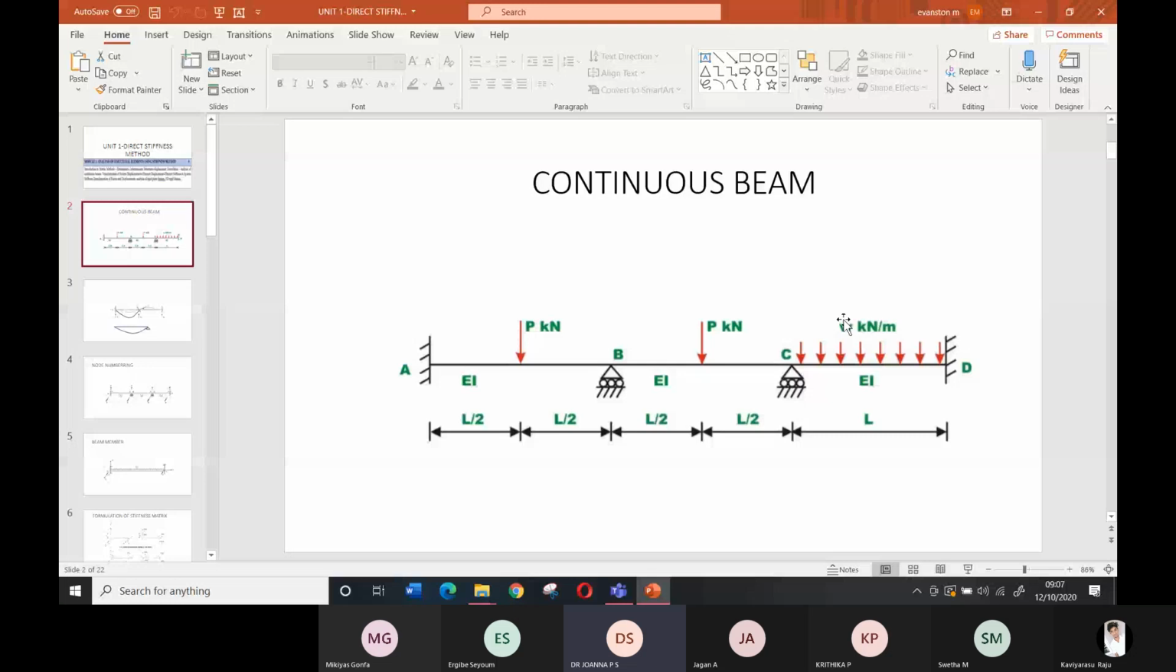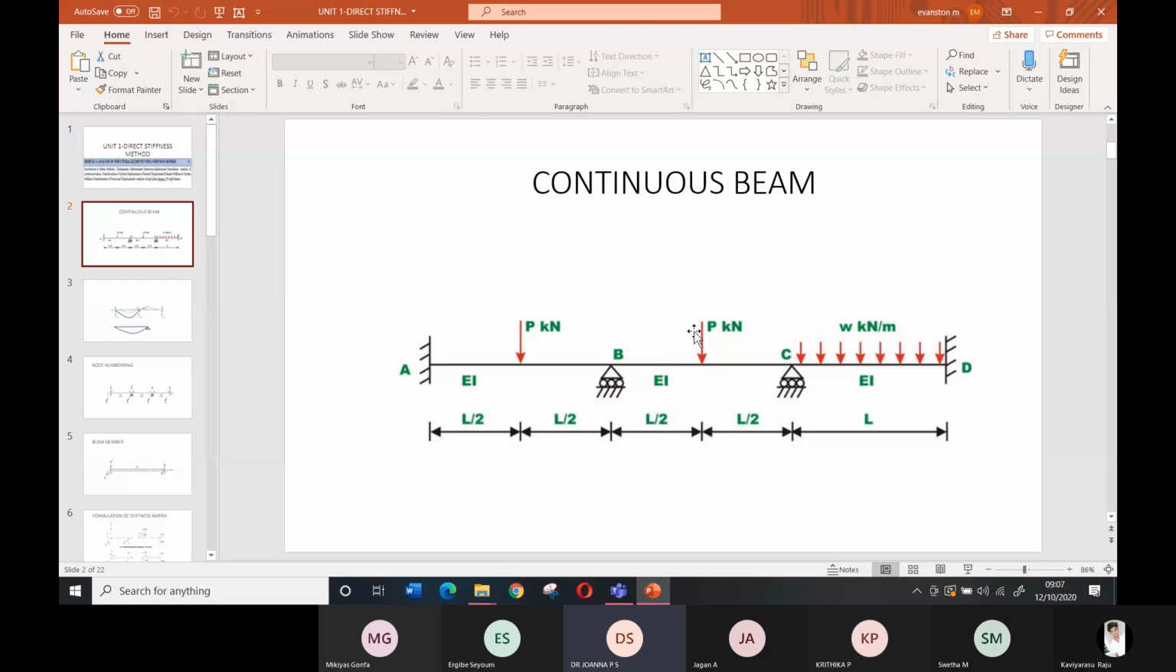This is a concentrated load. Suppose you are putting a turbo generator on top of the beam. It may act over a small distance, not just a point, but for our analysis purpose we will say it is acting at a point. The electricity generator machine is placed at a particular place, and that load we call a concentrated load.